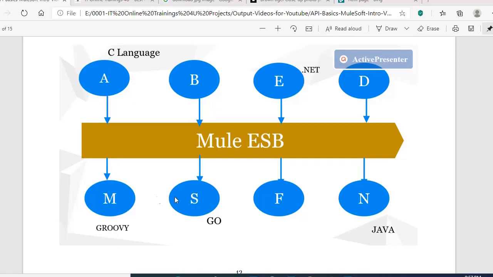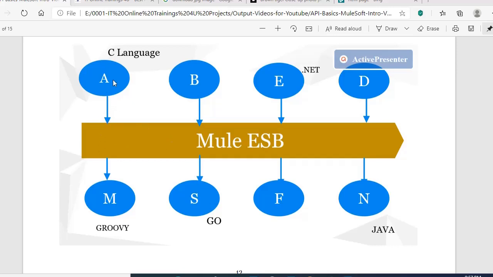So what will happen if this M application is down, like if this application is not available due to internet or network problems? Nothing. ESB will store the message from this application. Whenever this application is available, it will send the data directly. So we are not going to lose any messages. This is one advantage of ESB.